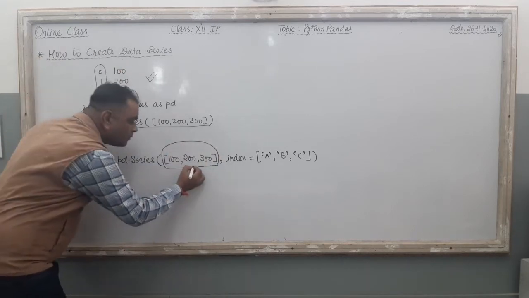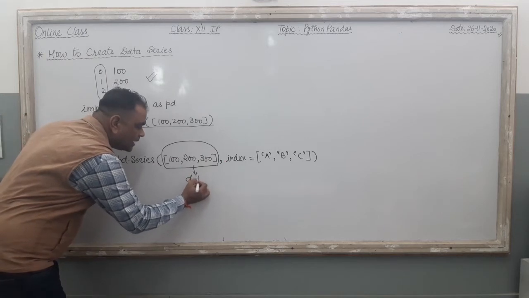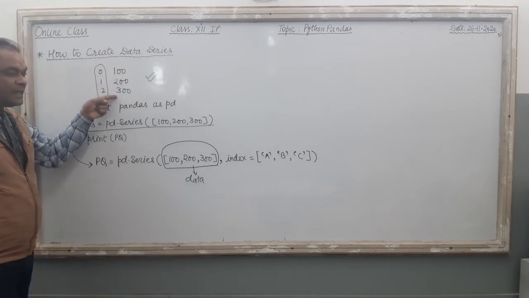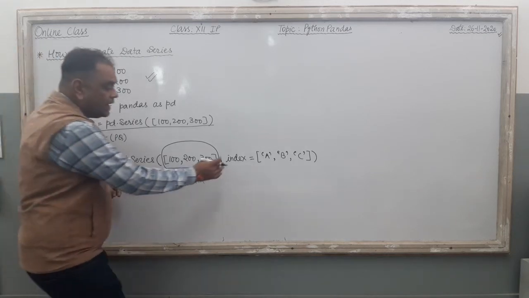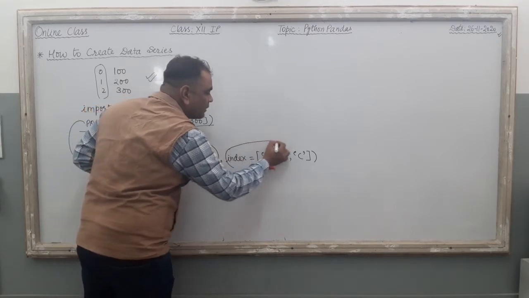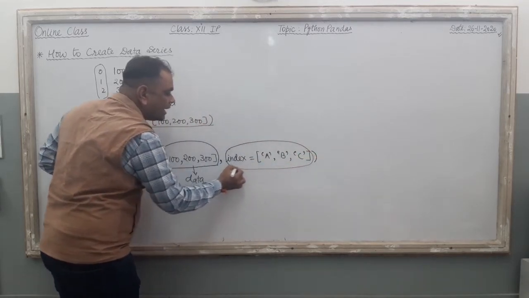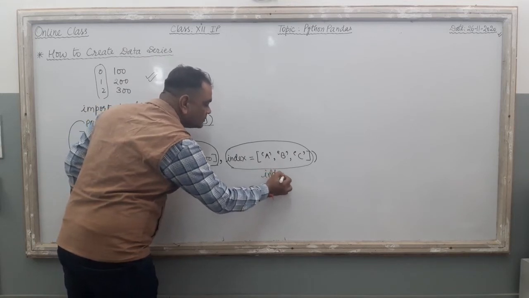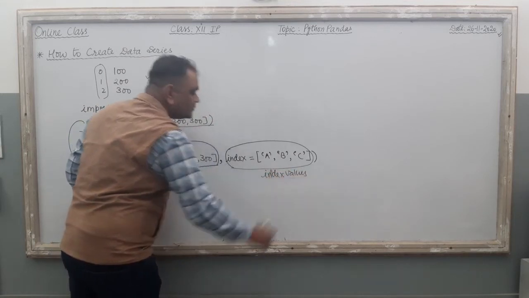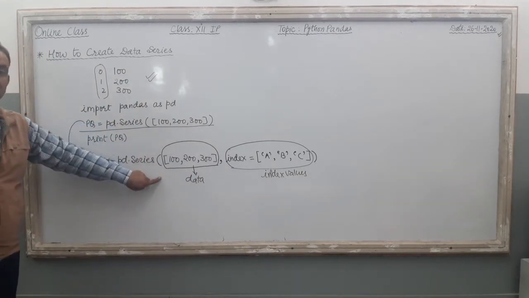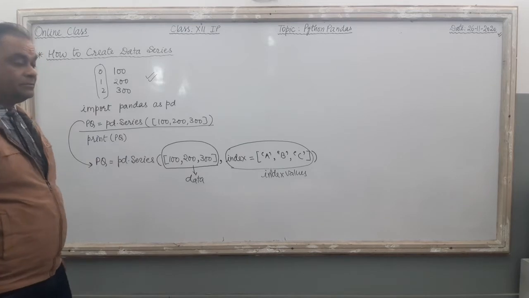After that, in this portion, it is known as data part. Data means this one that we are going to appear on the sequence, on the series. And here, index equal to this part, it is known as index part, right? Just see index value. These are the index values, right? So, if I convert this statement into this, now what will happen?